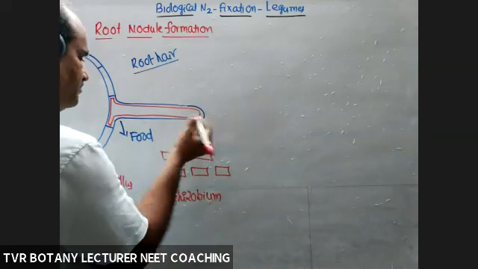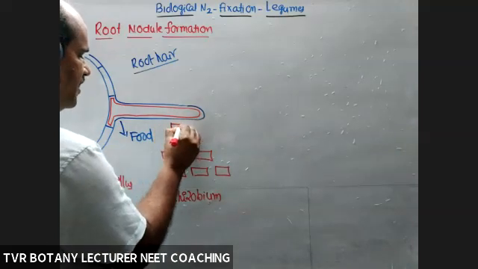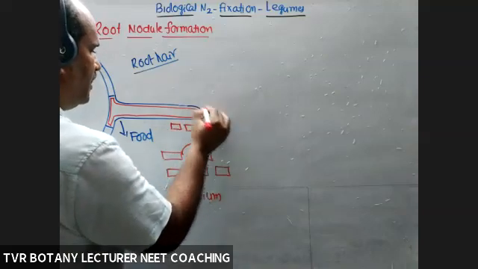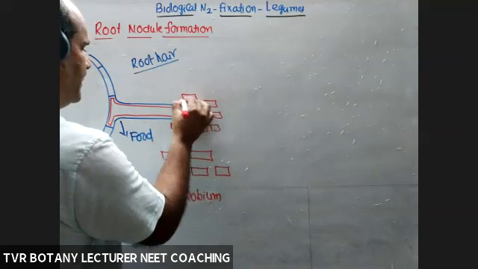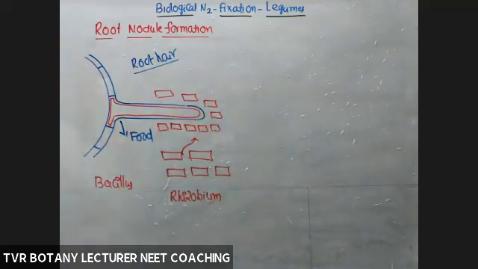After making contact, the bacterial population increases, and many compatible bacteria multiply around the surface area of a susceptible root hair.